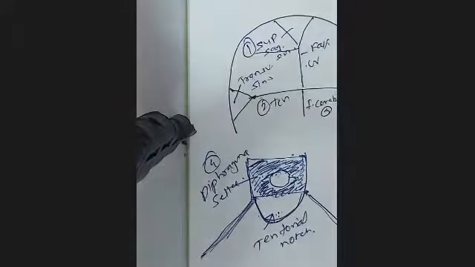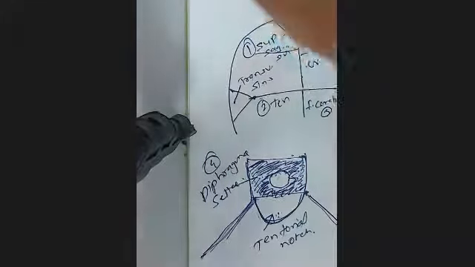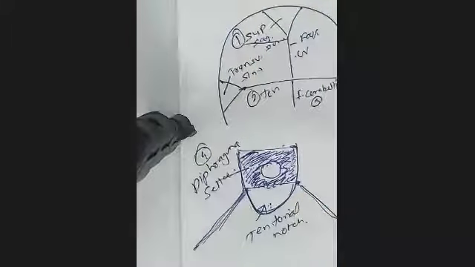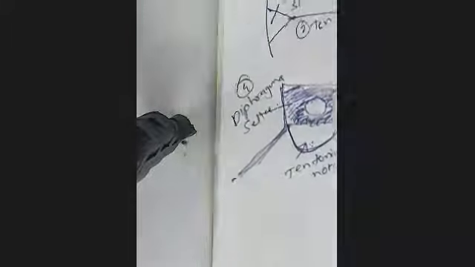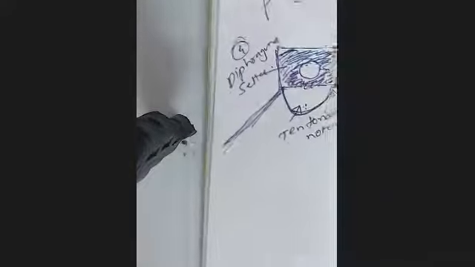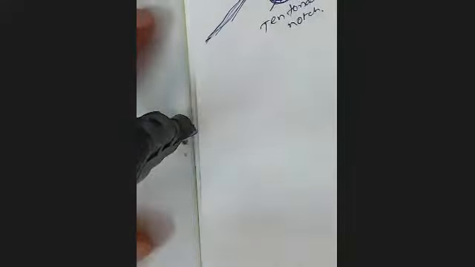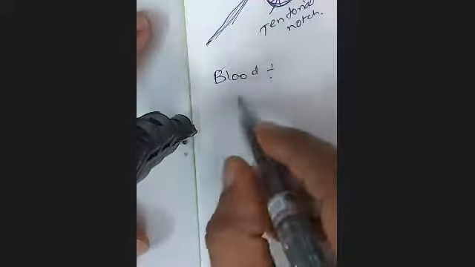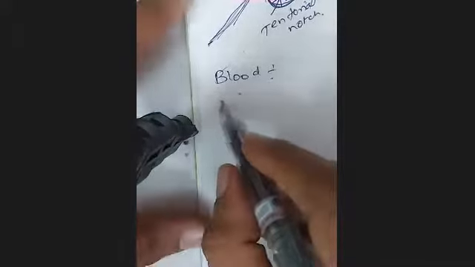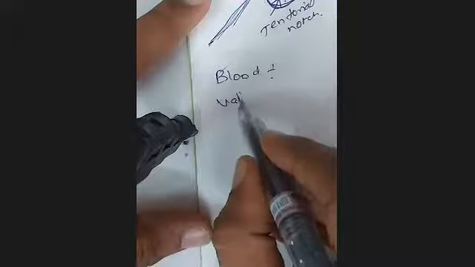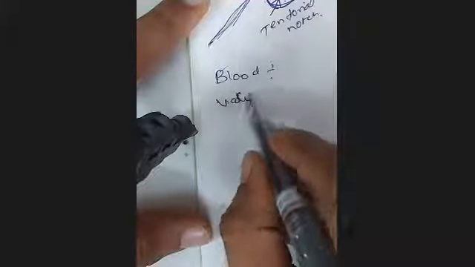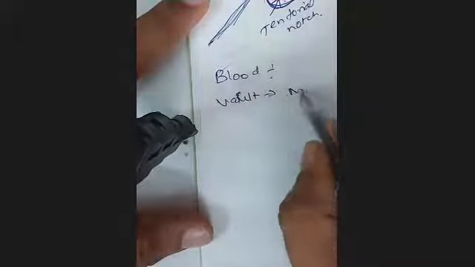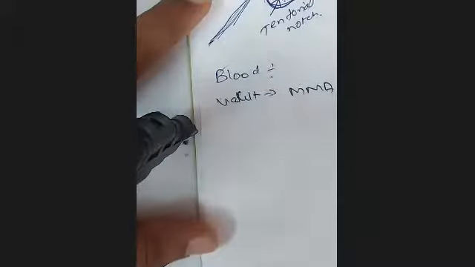Now, going to the blood supply and the nerve supply of this. You may wonder why I'm talking about it, but it is very, very important. Lots and lots of MCQs have been asked, so you need to know the blood supply. Firstly, let's talk about the cerebral dura mater blood supply of the vault. Blood supply of the vault of the skull is by the middle meningeal artery.